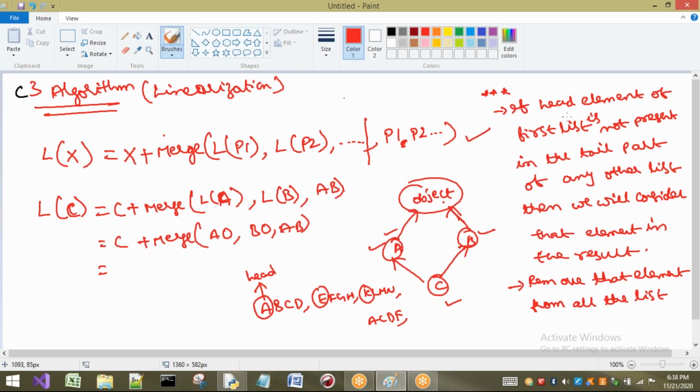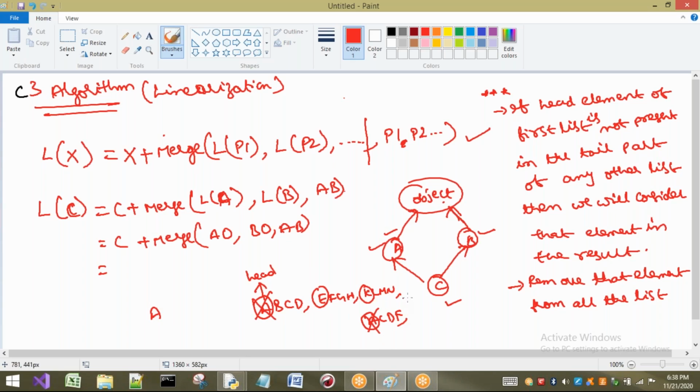What is our point? If the head element of the first list is not present in the tail part of any other list, because it is present in head part only, then we will consider that element in the result. So which element has to be considered? This A has to be considered as result and removed from all lists. So this element will be removed and this element will be removed.